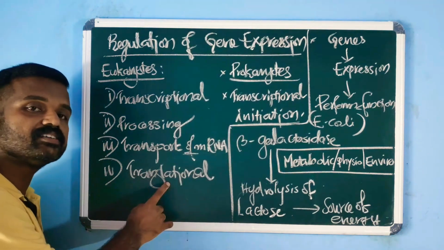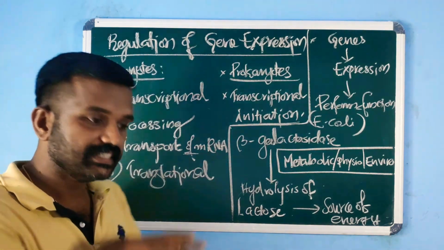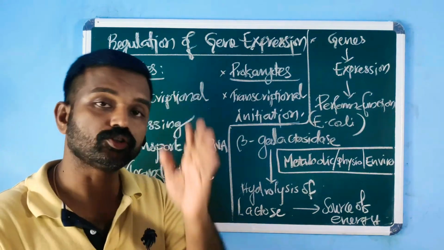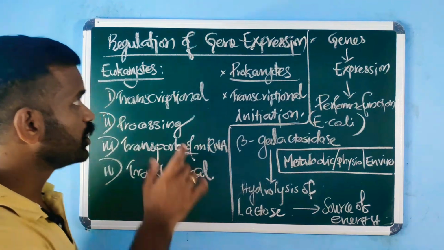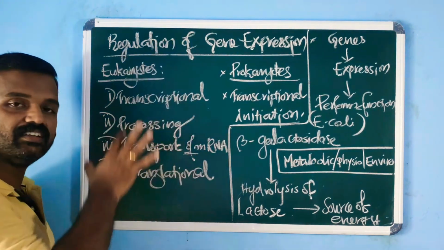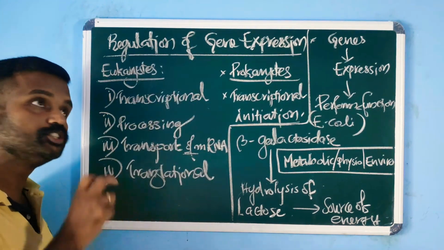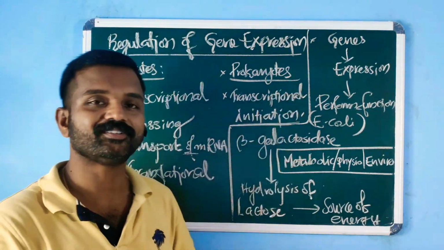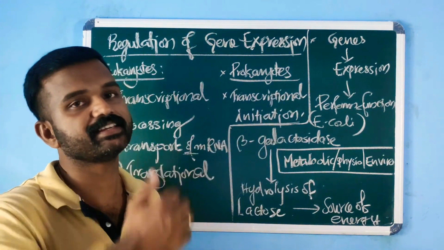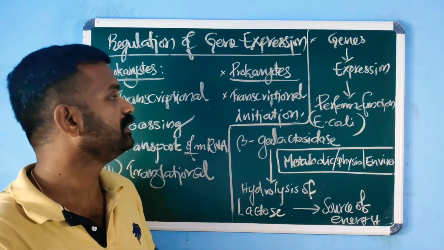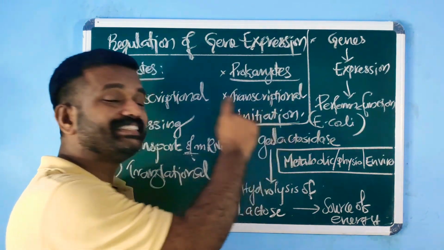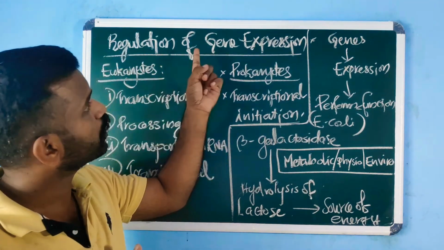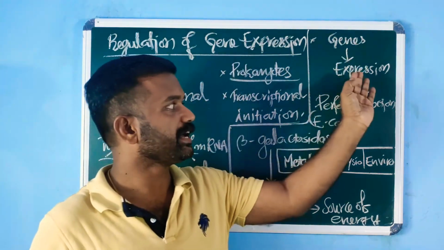Similarly, at last, the translational level. Translation of that gene, that information, can be blocked or regulated. So, in eukaryotes, the 4 different levels are there to regulate gene expression. But in prokaryotes, that is in bacteria, transcriptional initiation is the predominant site for regulation of gene expression.